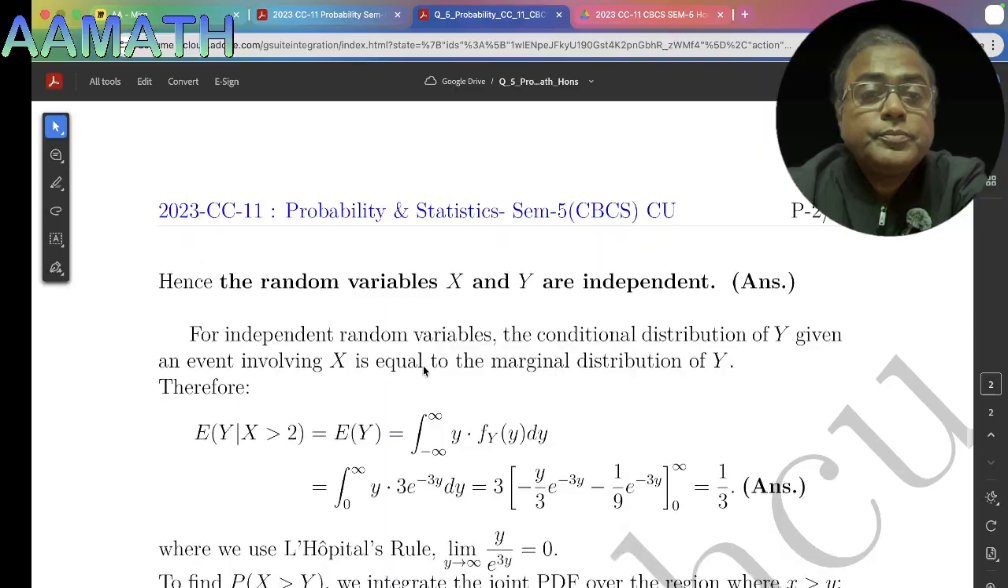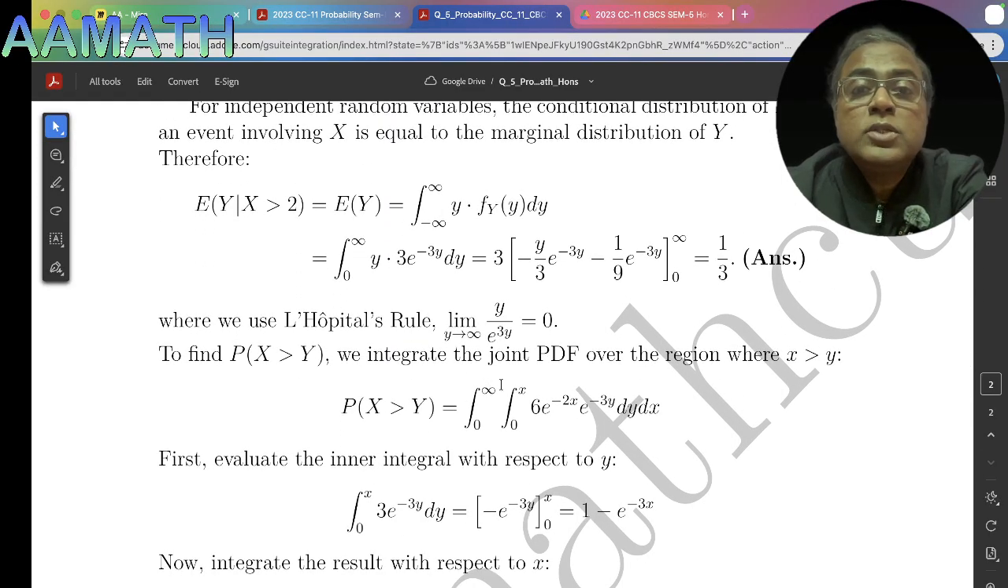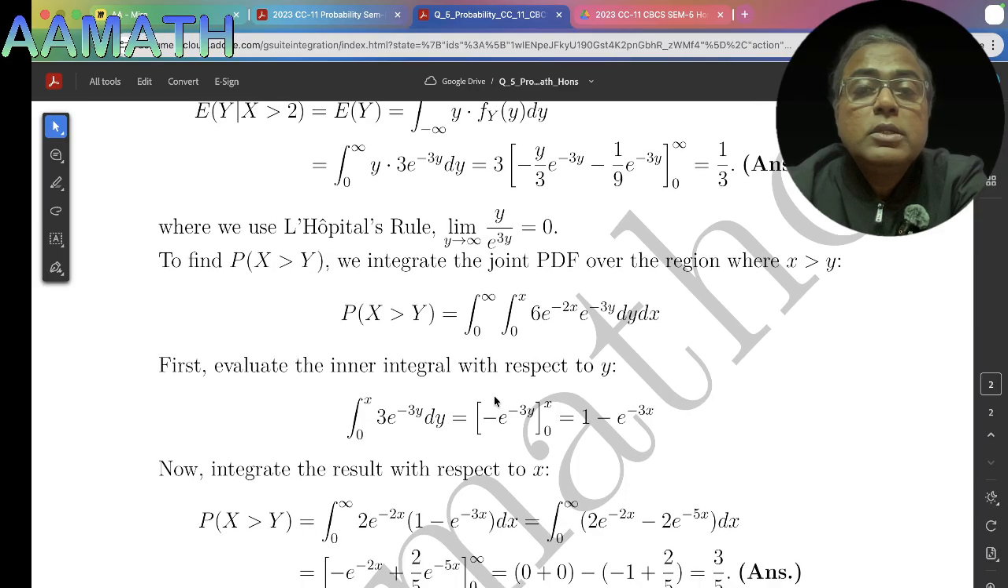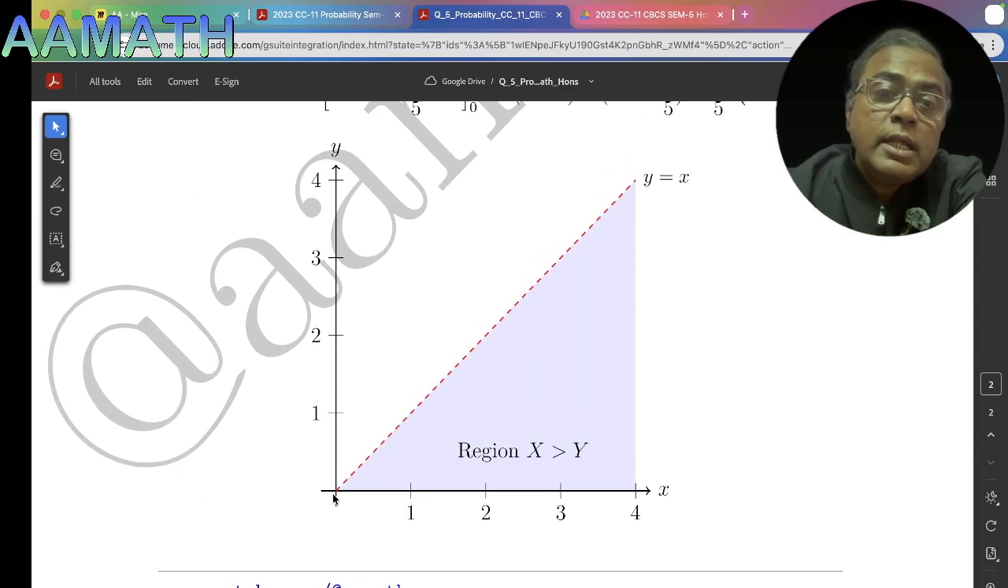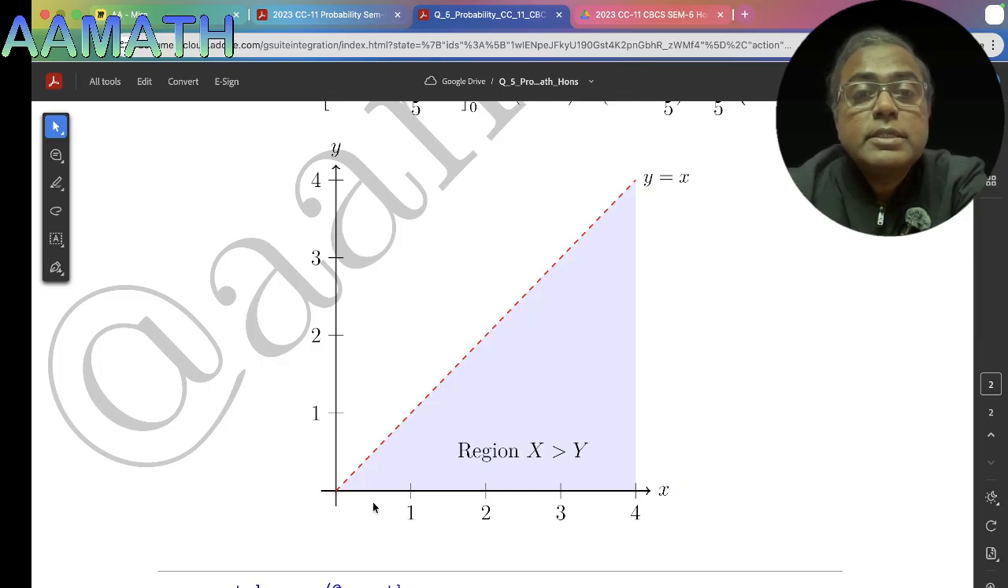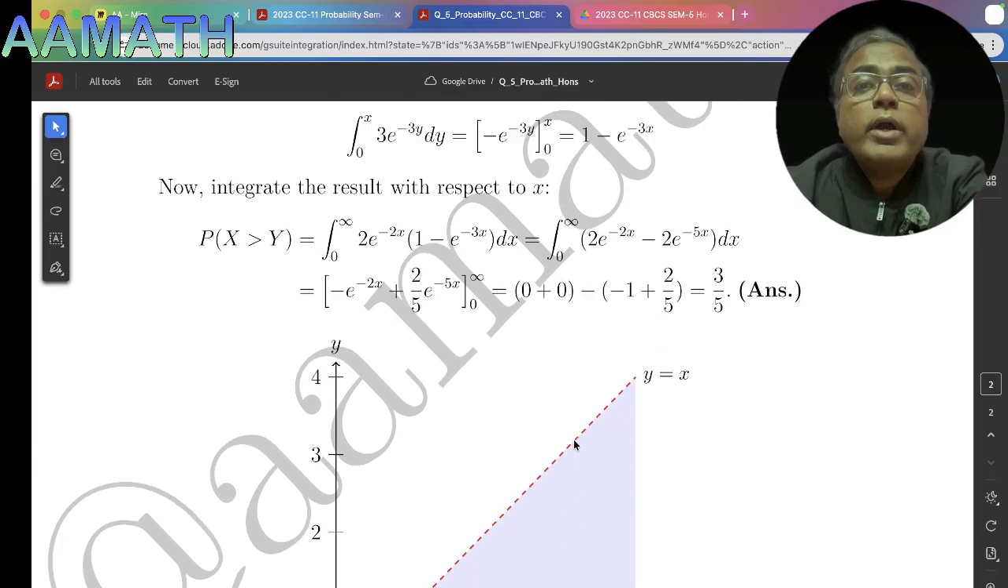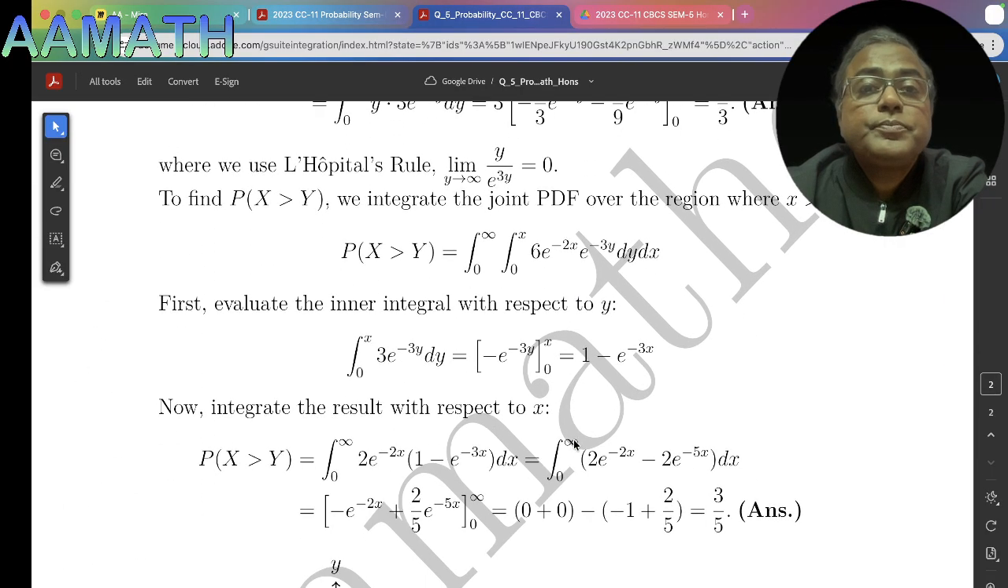So to find probability of X greater than Y, the second part of this question, we integrate the joint PDF over the region x greater than y. Actually x greater than y is this. This is the line y equal to x, this is the x-axis, this is the y-axis. So this is the region x greater than y. So for this, x from 0 to infinity, and the inner integration y equal to 0 to x.